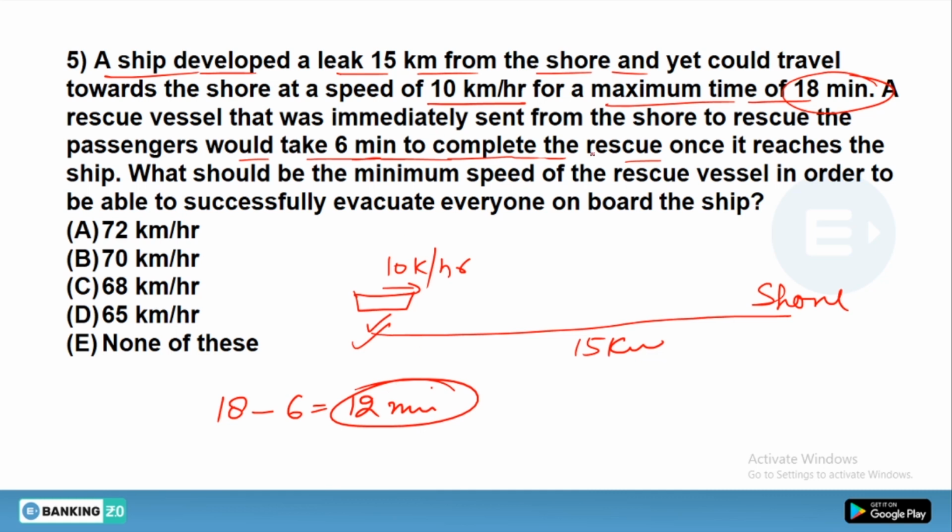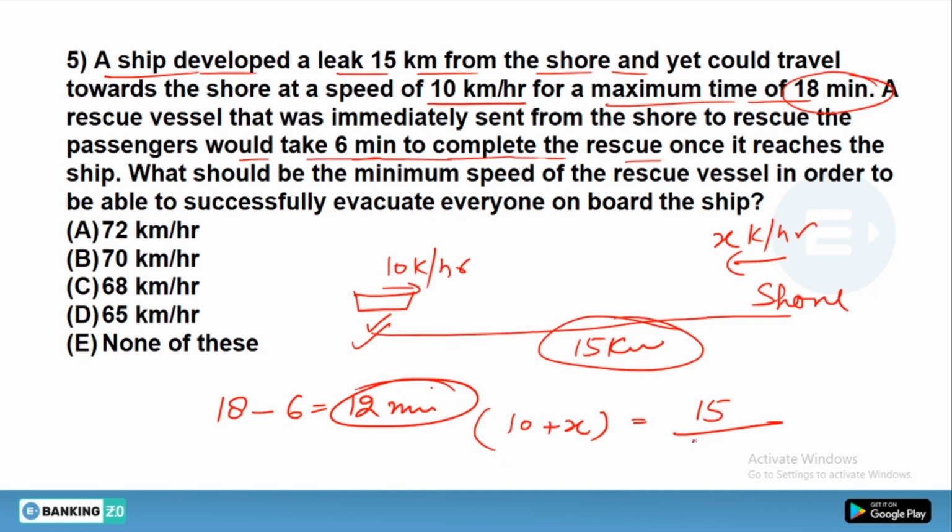Let's say the rescue boat is coming towards the ship at x km per hour. If both of them are coming towards each other, their relative speed would become 10 plus x. And they have to cover only 15 kilometer. All you can do is divide by the time, and the time is in minutes, so you have to divide by 60 to get into hours.